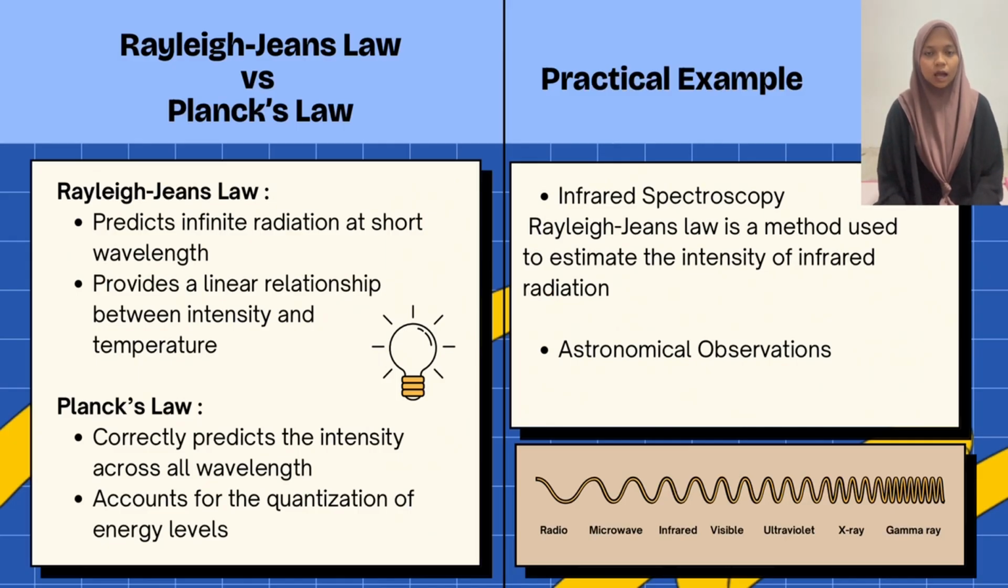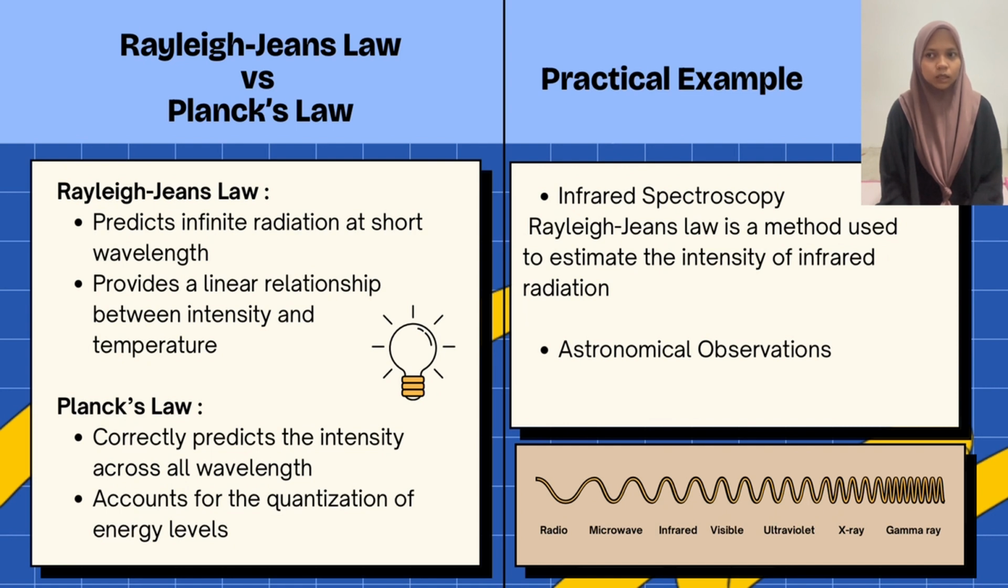Last but not least, I'm going to talk about the comparison of the Rayleigh-Jeans law and Planck's law. The Rayleigh-Jeans law predicts infinite radiation at short wavelength. It also provides a linear relationship between the intensity and the temperature. However, Planck's law correctly predicts the intensity across all wavelengths, and it also accounts for the quantization of energy levels. The Rayleigh-Jeans law can be used in many sectors.